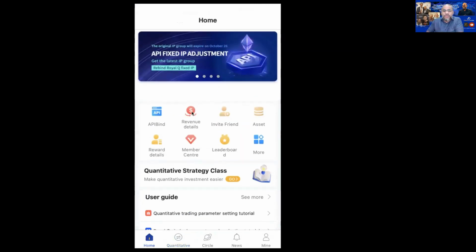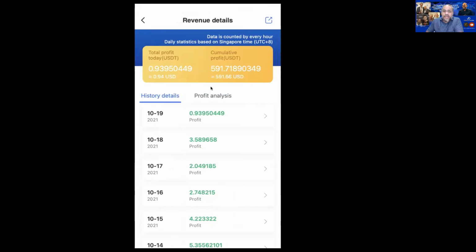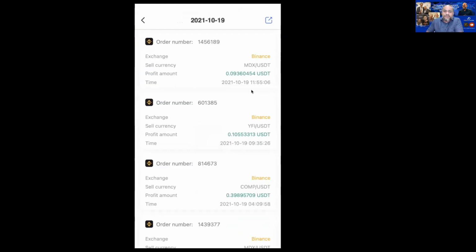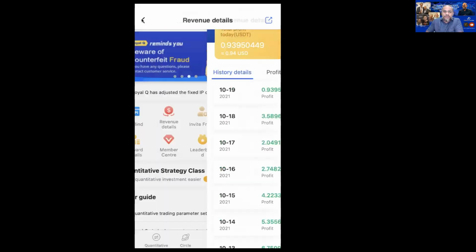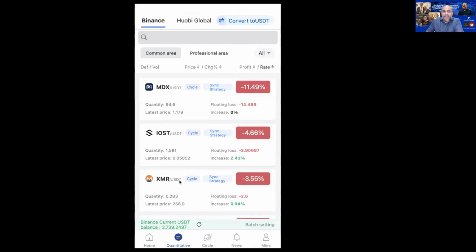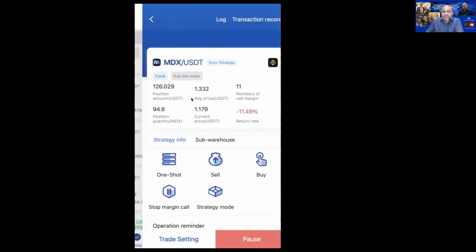Now let's go to the home. If you get to the home, you have the revenue detail. Now, if you click the revenue here, you will be able to see your profit amount over here. This is the profit. But now let's get back into each of those coins. Go to quantitative, and let's say, for example, I click my MDX.